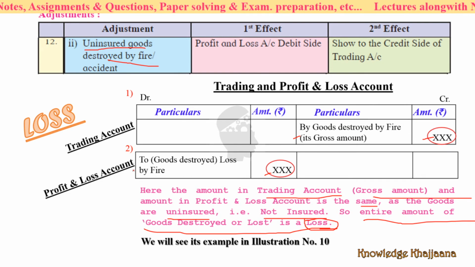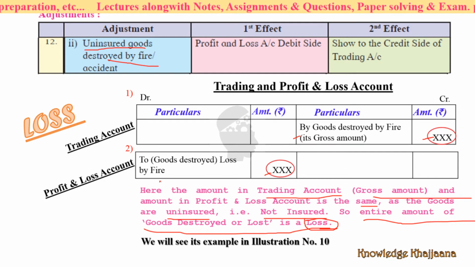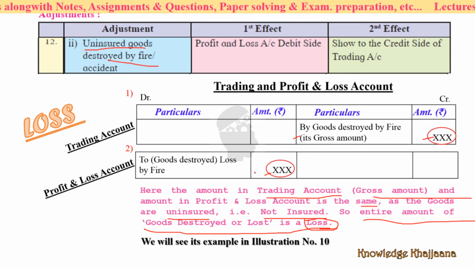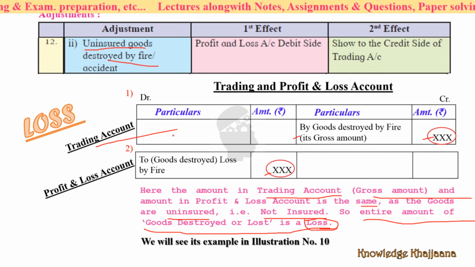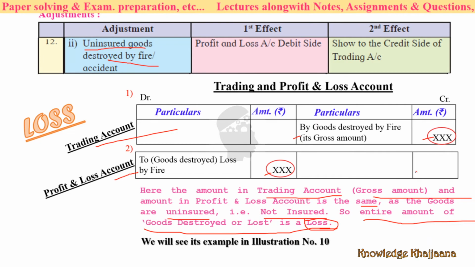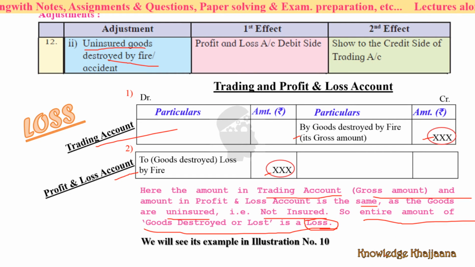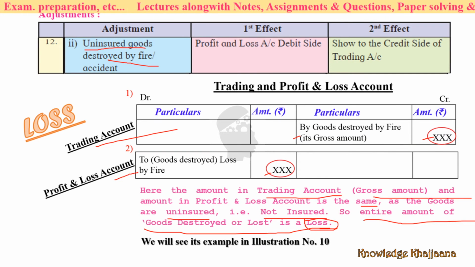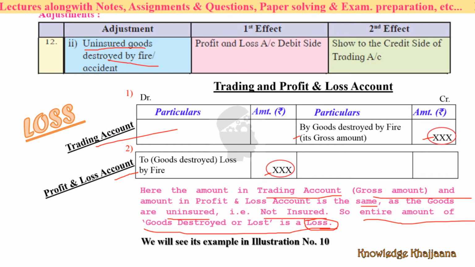The same amount will come as a loss, goods destroyed by fire, on the debit side of the profit and loss account. This is the trading account and this is the profit and loss account. Here it is the same. Why? Because the goods were uninsured. There is no claim. You are not getting any recovery of the goods which you lost, because you don't have an insurance claim.